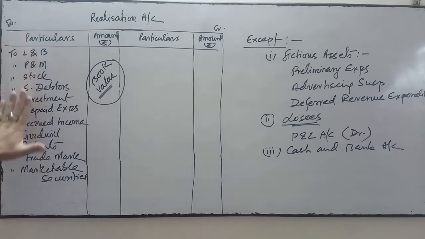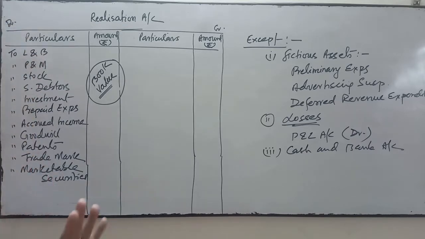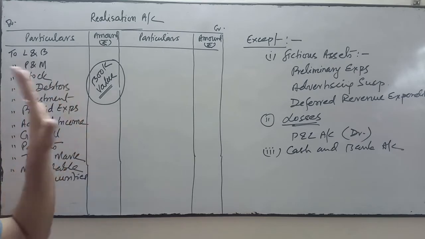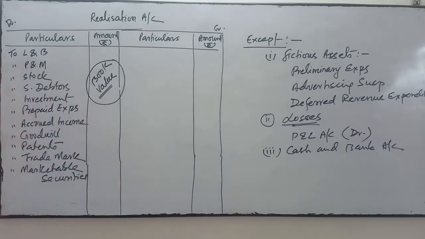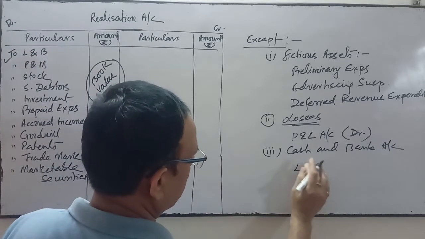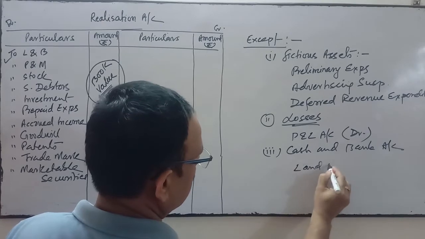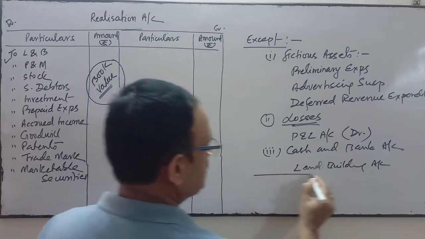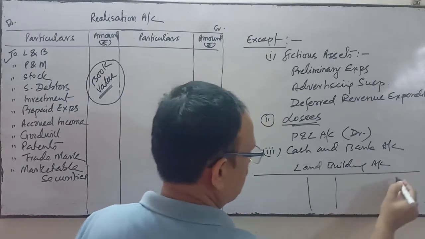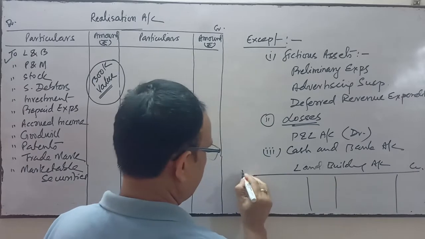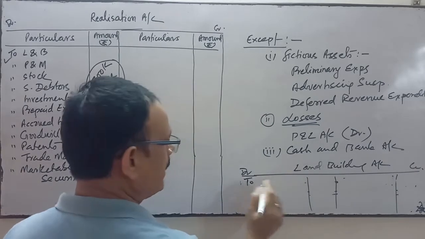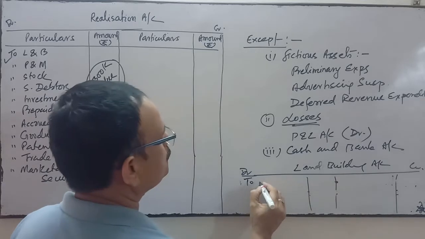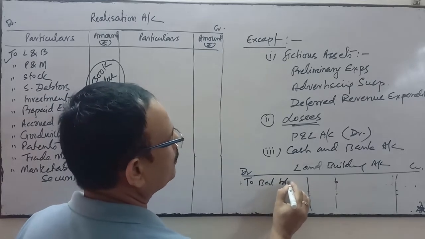Why have we transferred these assets to the debit side? Because we are going to close the ledger of these accounts. For instance, take the example of land and building. Suppose in the land and building ledger there is a balance of 2 lakhs. Assets have a debit balance, so we write it on the credit side, to balance carried down 2 lakhs.